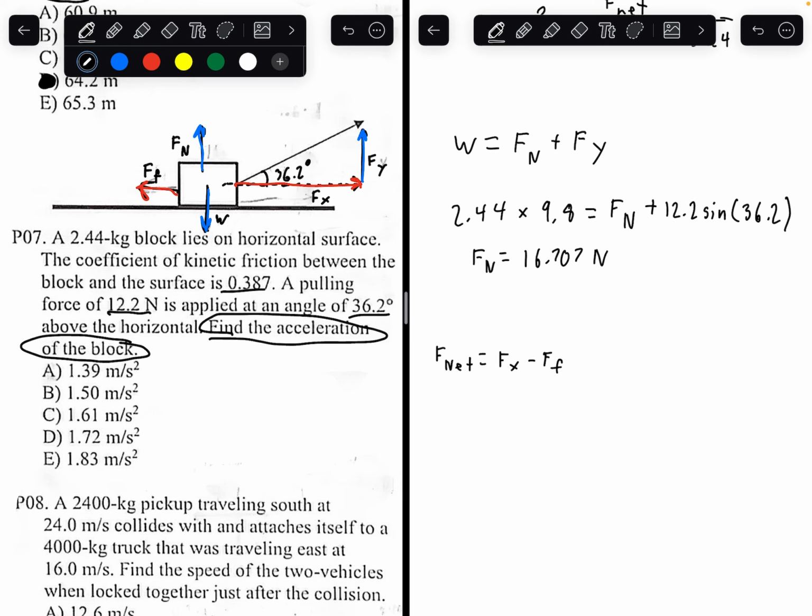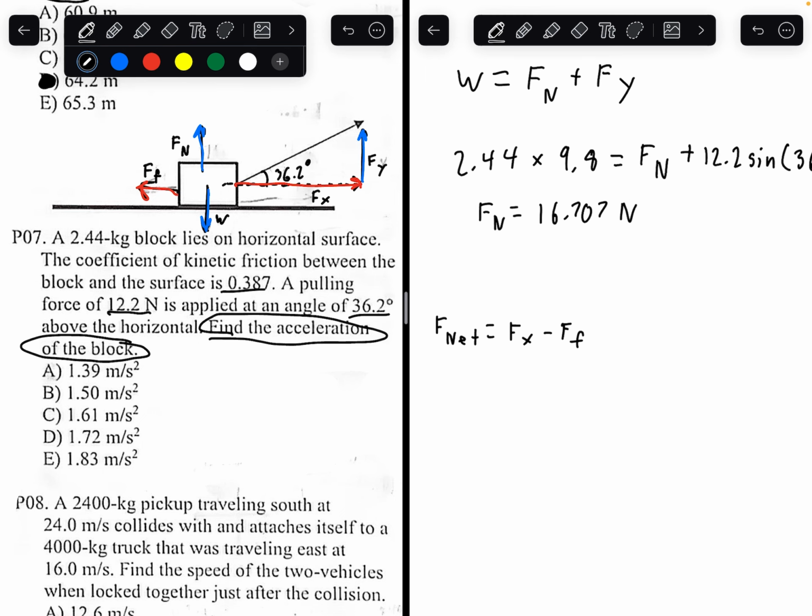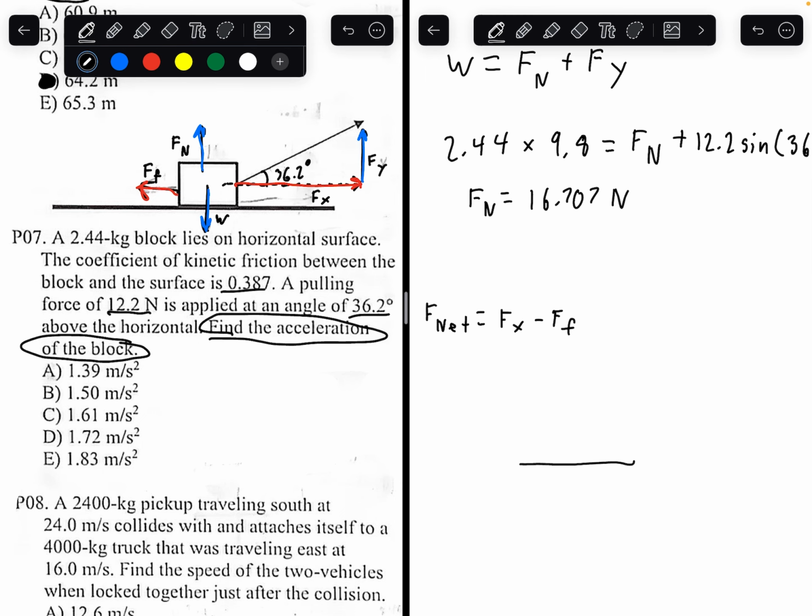So what is force of x? The applied force. Well, we use a method similar to how we found the applied force in the other direction. This is 36.2 degrees. This is a right angle. This is 12.2 newtons, and we want to find x. So we take cosine of 36.2 equals adjacent over hypotenuse.